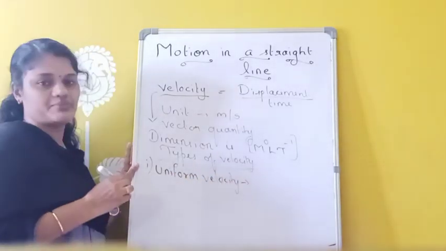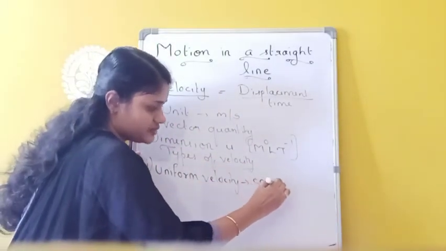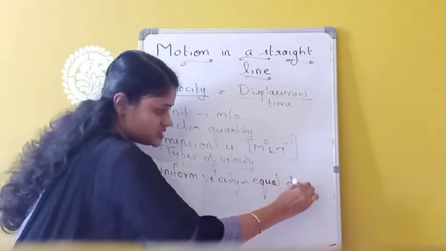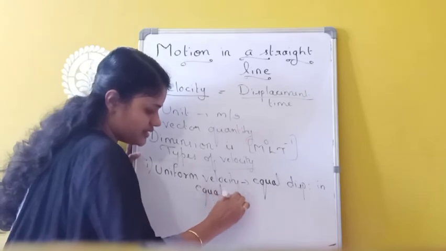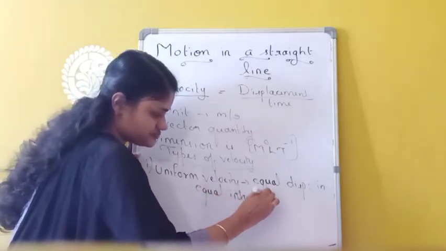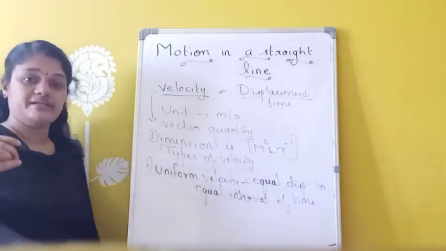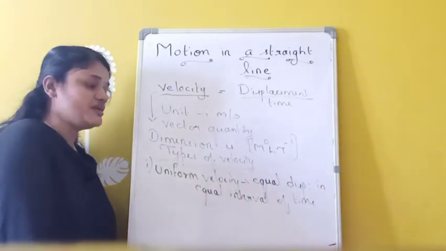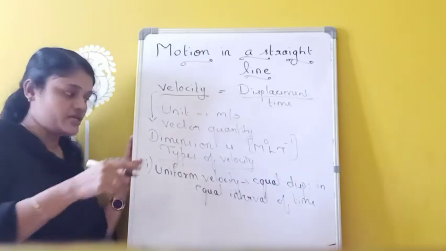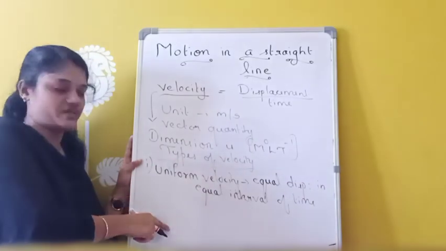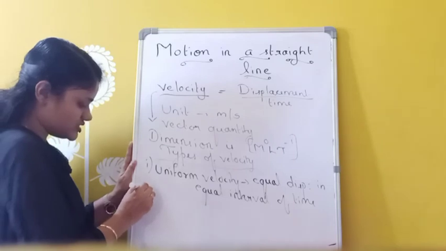So uniform velocity means if a body covers equal displacement in equal interval of time, the body is said to be at uniform velocity. So whenever a body covers equal displacement in equal interval of time, equal displacement only, not equal distance, that is called uniform velocity. And second one is variable velocity.